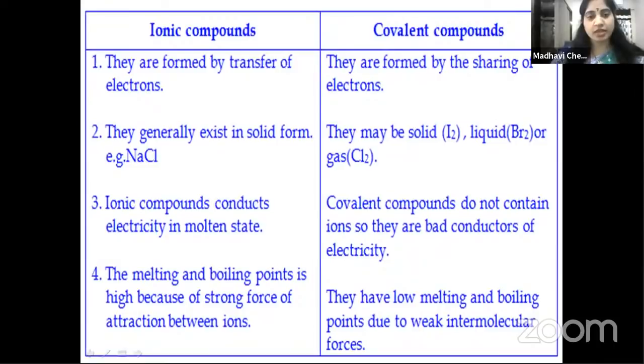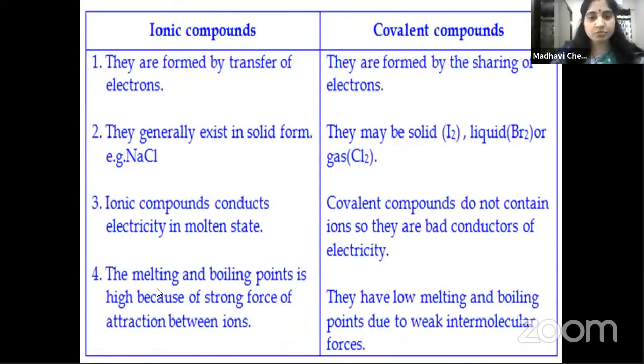So that's why ionic compounds conduct electricity. Whereas in case of covalent compounds, there is no availability of free ions, so that's why covalent compounds will not conduct electricity.